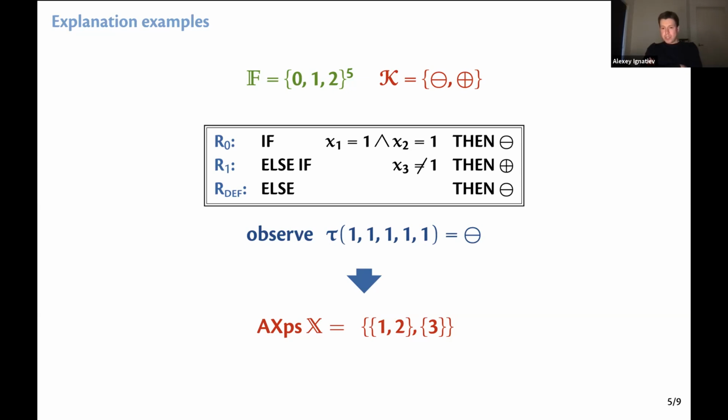It's not that easy to see, but still valid, that feature 3, if assigned to 1, also entails the prediction negative, because if x3 is 1, then the second rule doesn't fire, for sure. Similarly, we can see that it's enough to allow 1 and 3 to take any values, and then we are not guaranteed, but it's possible to reach the misclassification if the second rule fires.